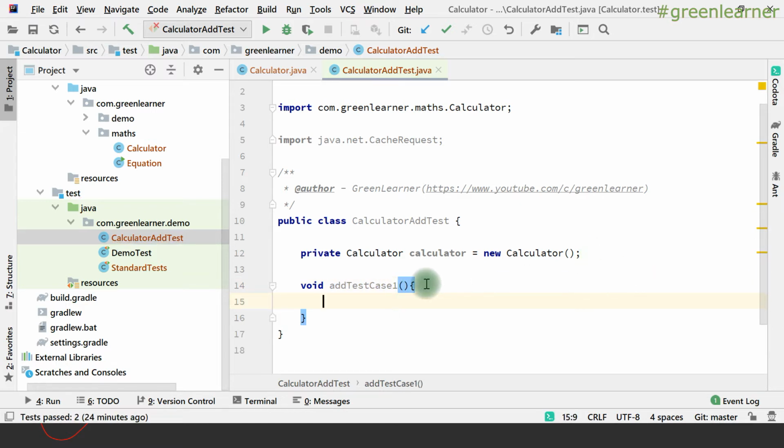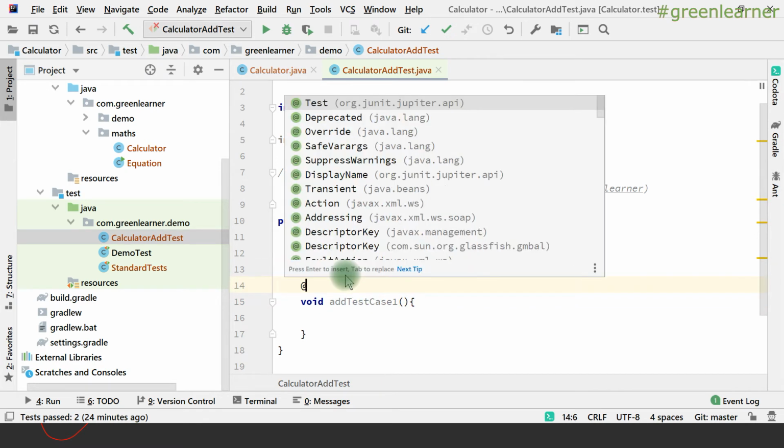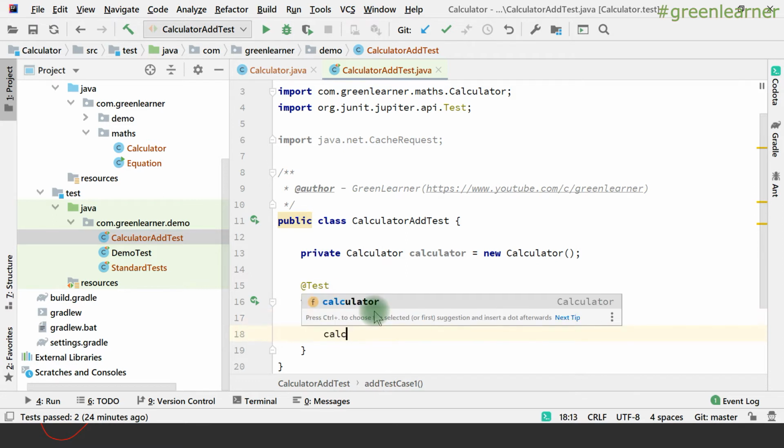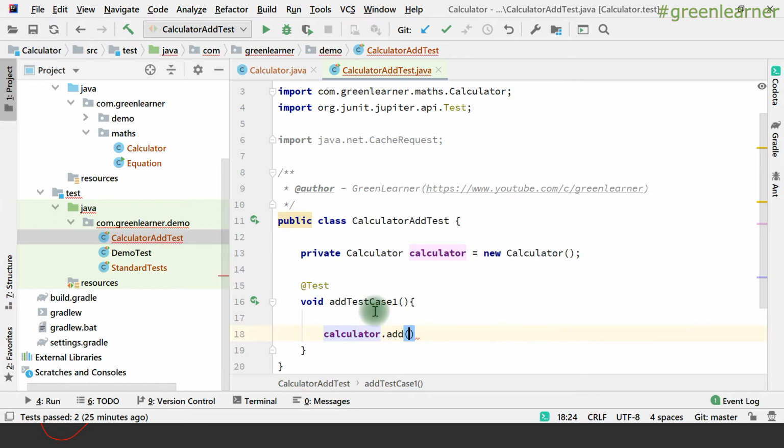So we have written the method and annotated it with @Test. This is the magic annotation. When it has the @Test annotation, the JUnit Jupiter API is going to pick this method for testing and execute it. Whatever we write here is going to be executed by the JUnit Jupiter API, right? So we have calculator, so let's take calculator and call the add method.